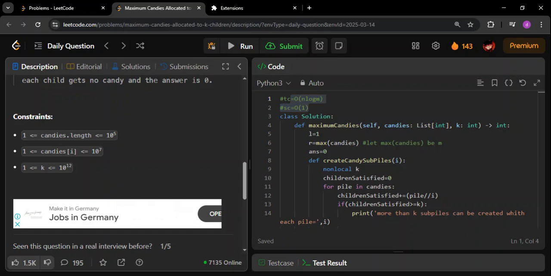These kinds of things you should be thinking about first before deciding on the solution. That will help you a lot, because in this case the smallest value is 10 power 5, then 10 power 7, and then 10 power 12. So if you devise a solution which is dependent on k, then it will be a worse solution because it is very high. But if you design a solution which depends on n, then it will be a more efficient solution. Because this value is smaller and this value is even bigger. So n log n for this particular value is smaller compared to n log n for that value. As simple as that.